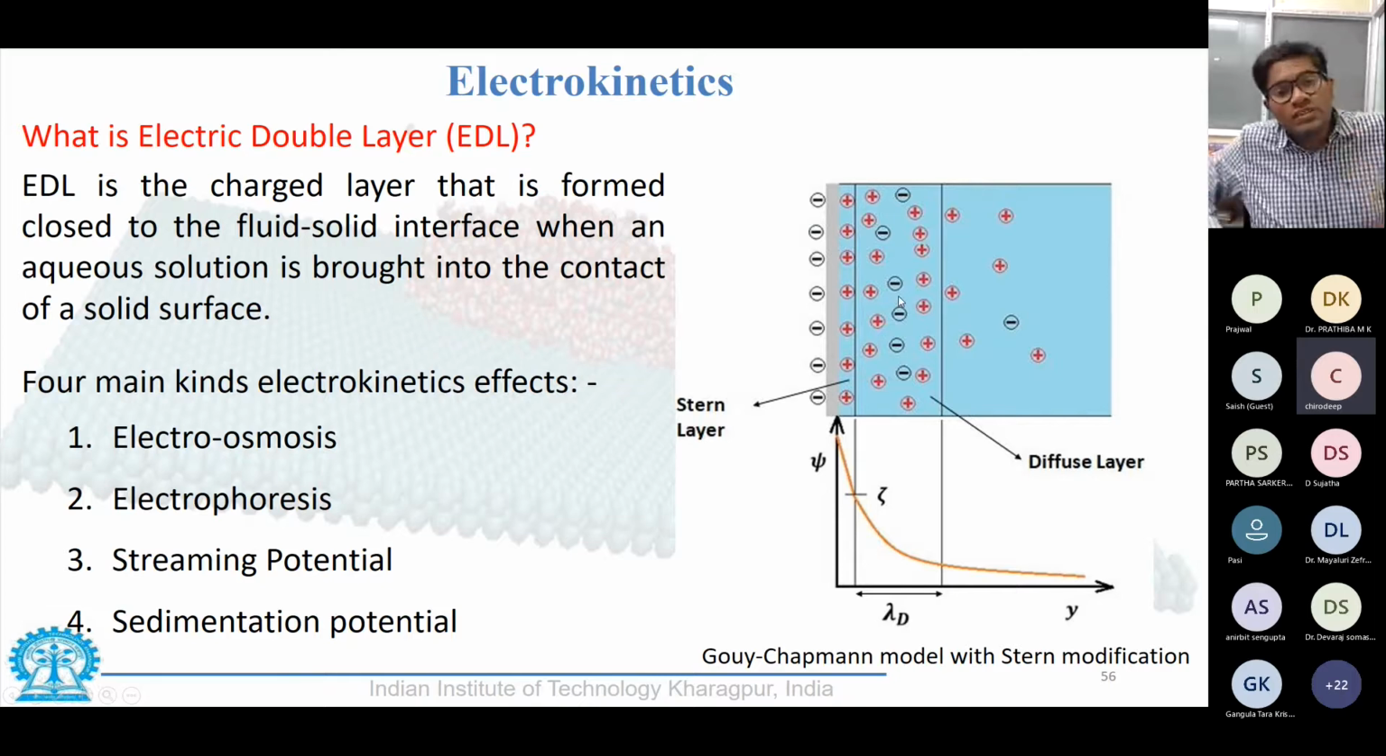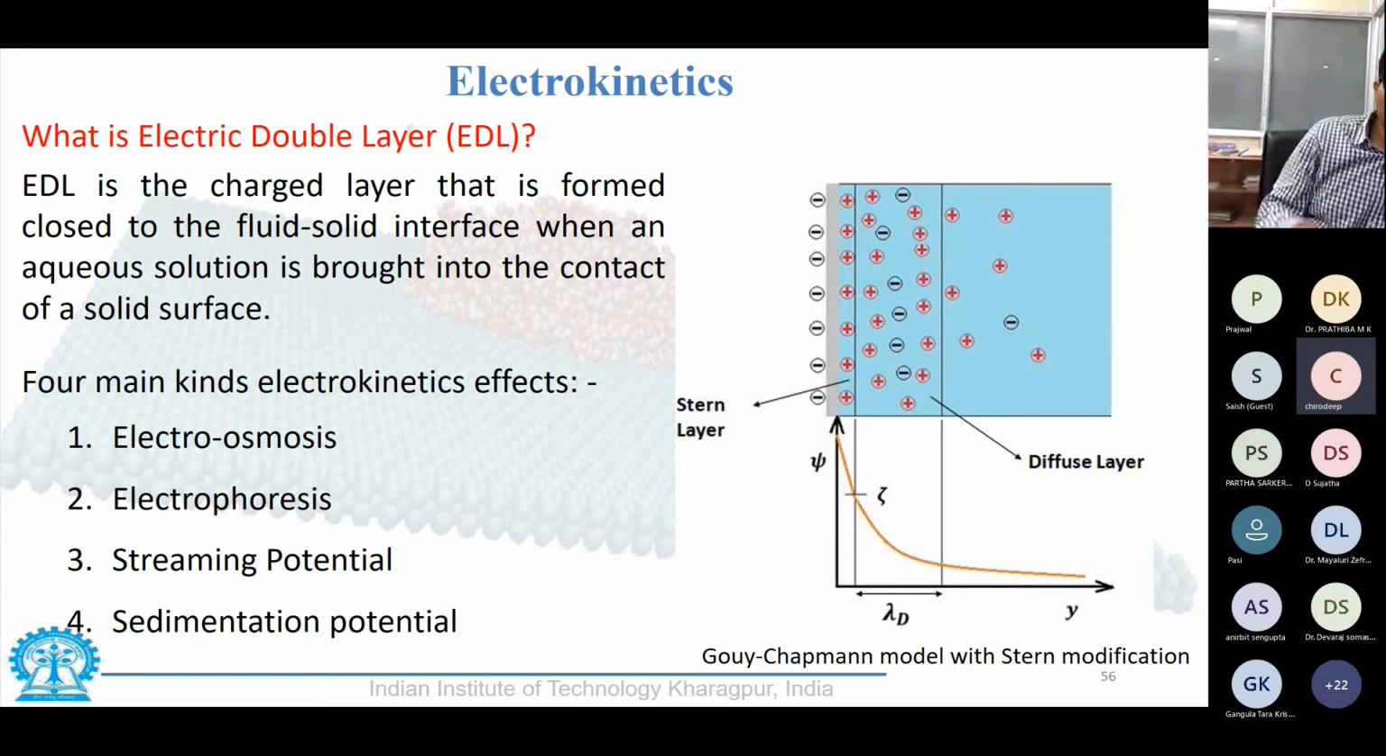And the combination of these two layers is called the electric double layer, and this formation of electric double layer next to any surface causes several phenomena, and these phenomena are usually related to motion, relative motion between charges, fluids, and the wall, and they are clubbed together under the phenomena of electrokinetics.